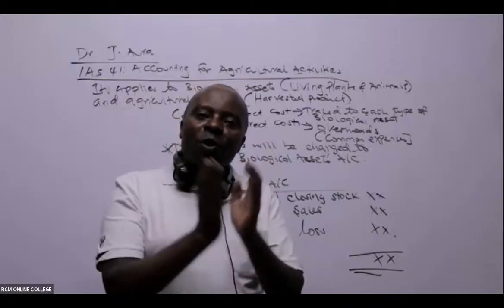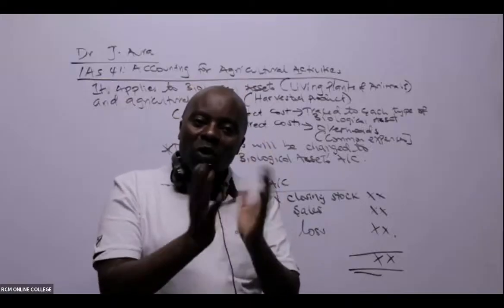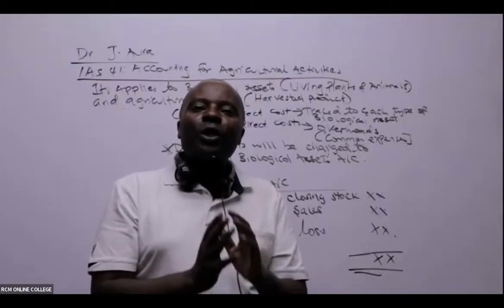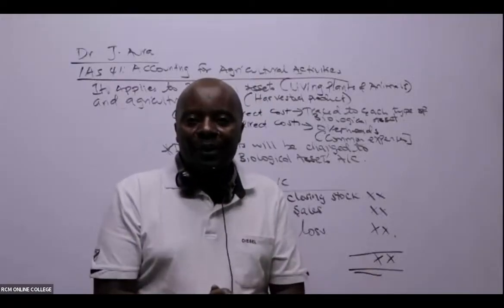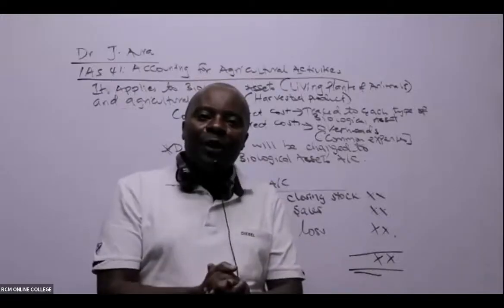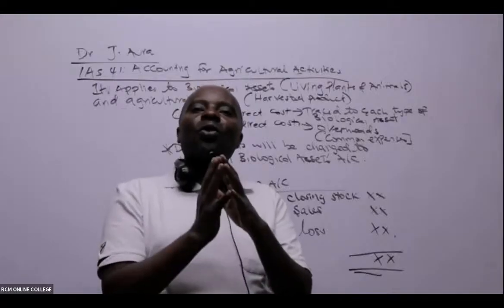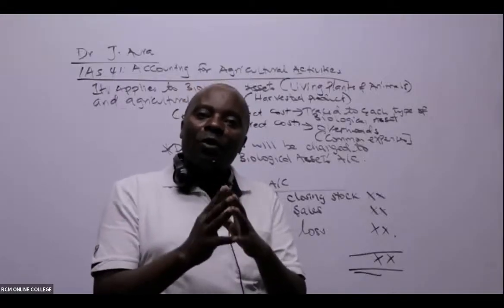So you see now this water is a common expense. The water cost is a common expenditure which has been incurred to benefit my crops and my sheep. So this is an indirect cost. It's also called an overhead.